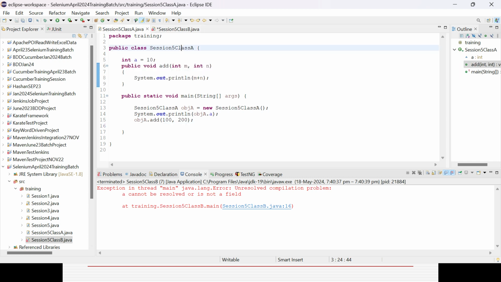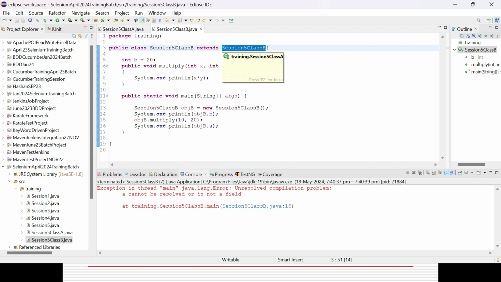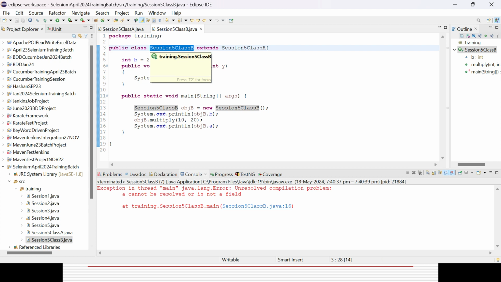Let's go to the child class, use the extend keyword, and let's do it and save it. So now class B is my child class and class A is my parent class. So whatever field method I have written in the class A, I can access everything in the class B, but not the vice versa. Here the relationship is from the parent to child, not from the child to parent. That is called base class or superclass, or parent class. That is called child class or derived class, also called subclass.